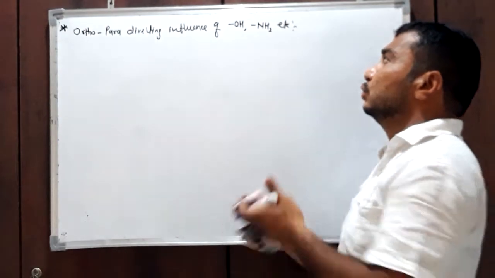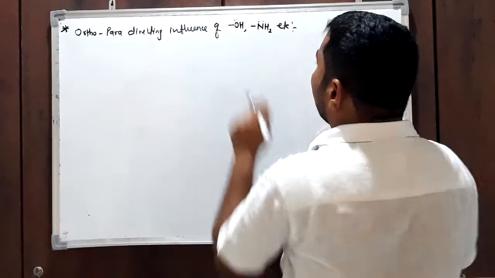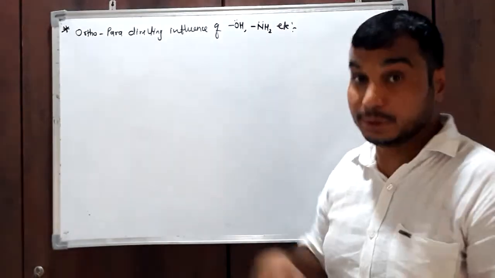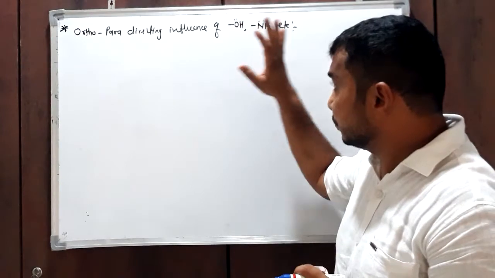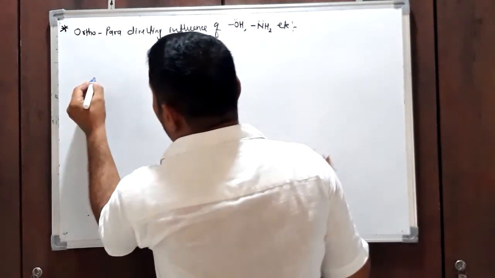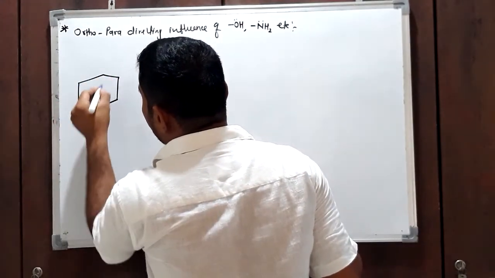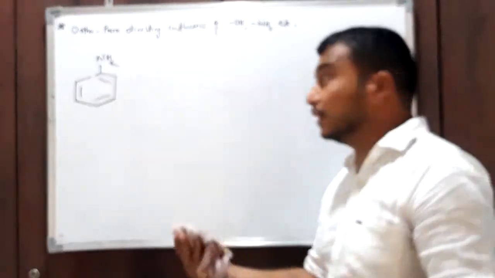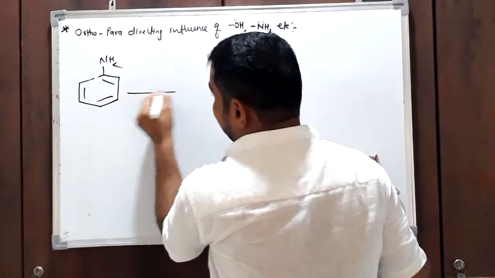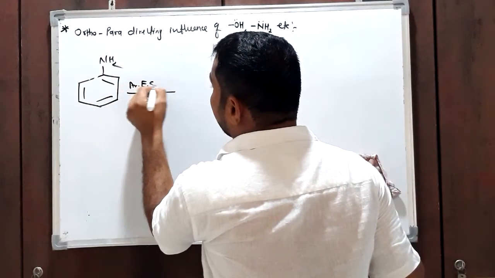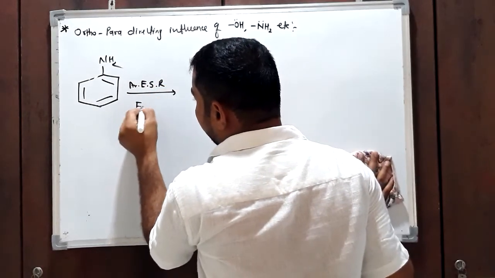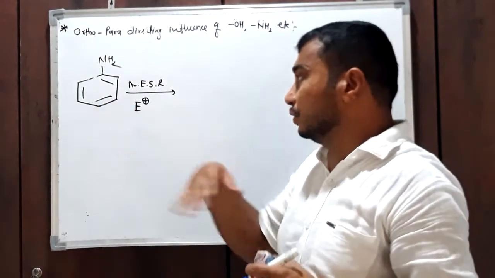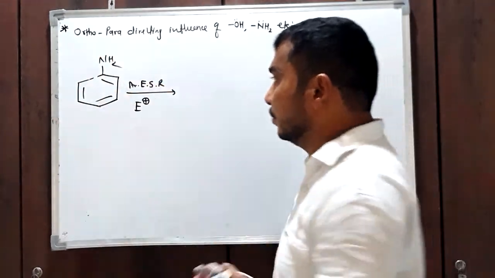OH group and NH2 group or alkyl group or any such group, these groups are ortho-para-directing groups. Why are these groups ortho-para-directing? It means if this type of group, for example the amino group NH2, is present on the benzene ring and we carry out an aromatic electrophilic substitution reaction, where E plus is the electrophile, it will replace a hydrogen atom from this monosubstituted benzene.